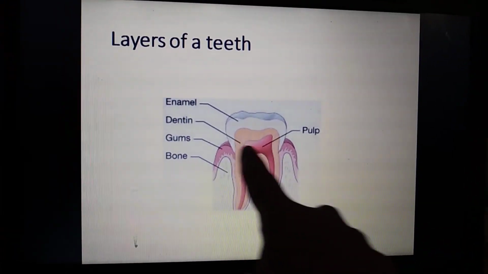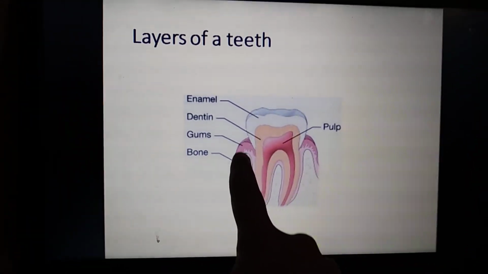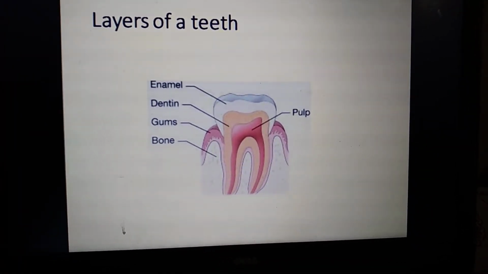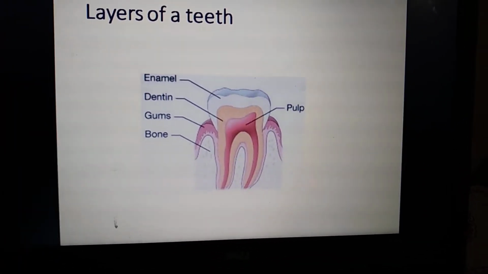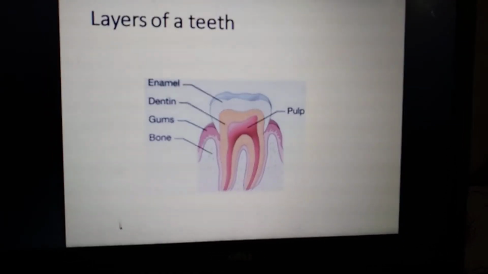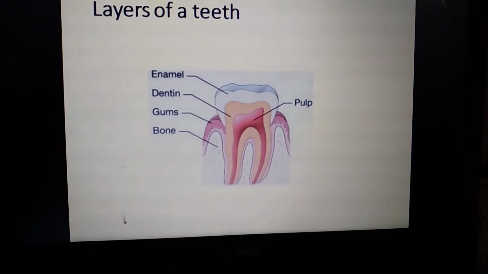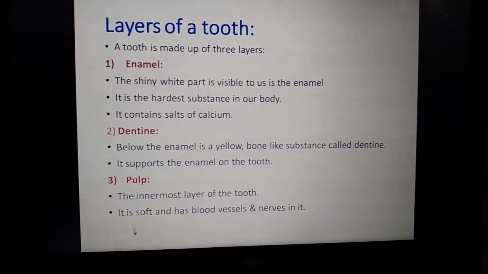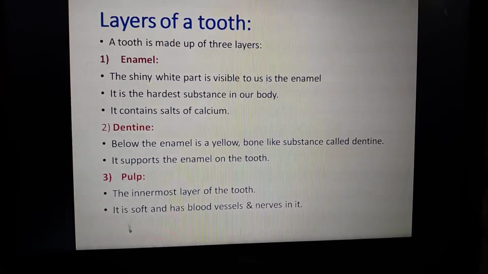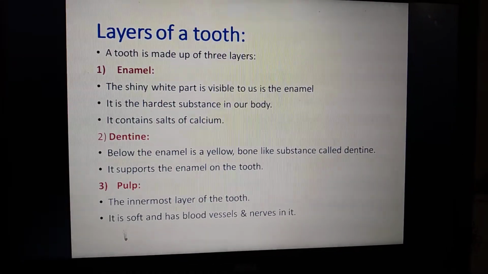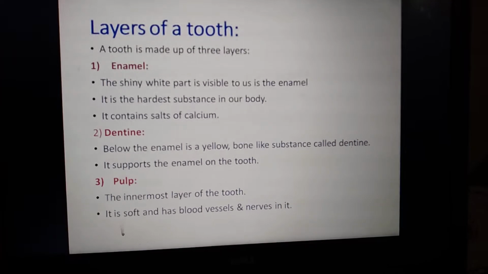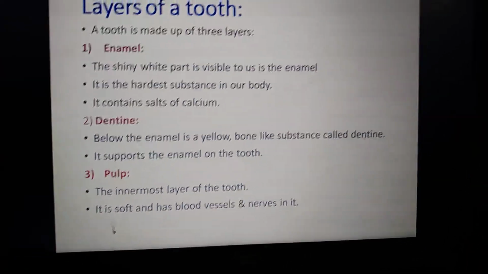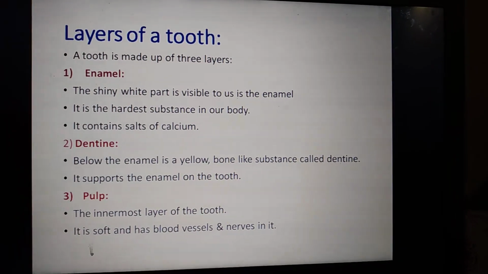Here you can also see there are 3 types of layers, and the gums and the bones. The gums help to hold the teeth, and the bones also help to hold the teeth. And next we are going to study in detail about the layers of the tooth. The first one: a tooth is made up of 3 layers. I have already explained, that is enamel, dentine, and the third one is the pulp.